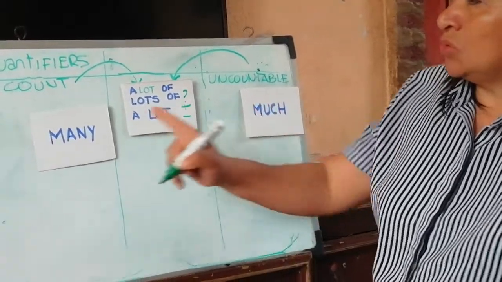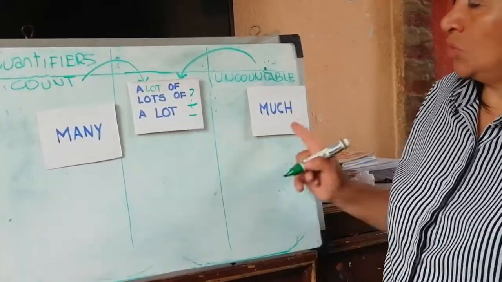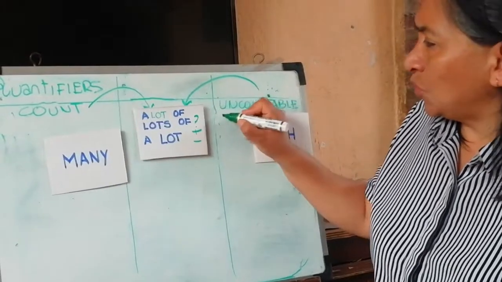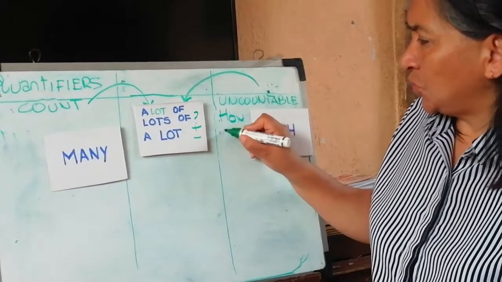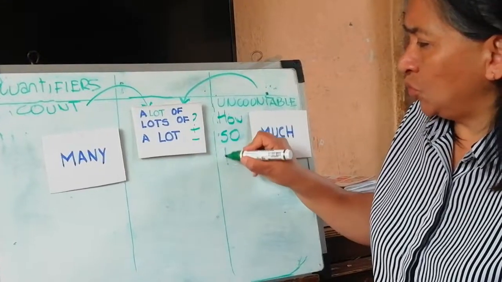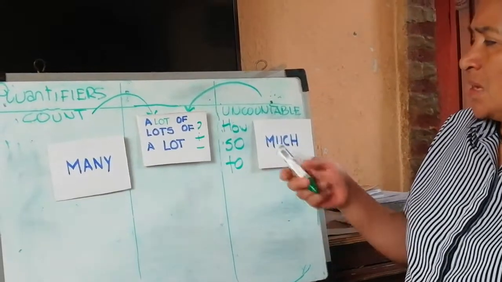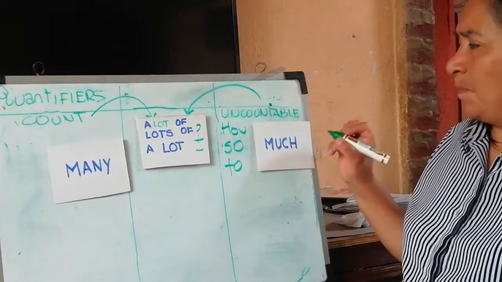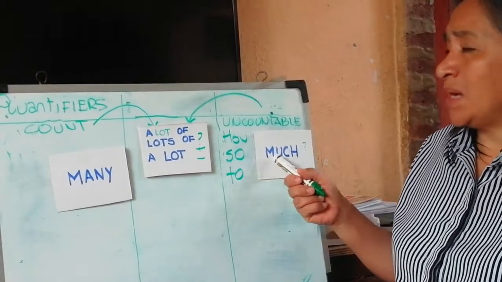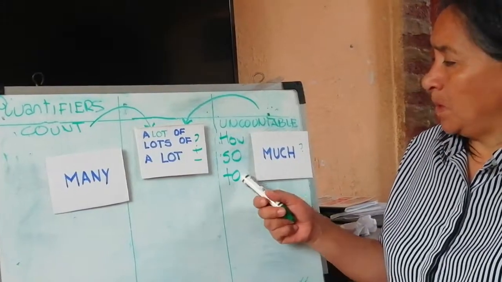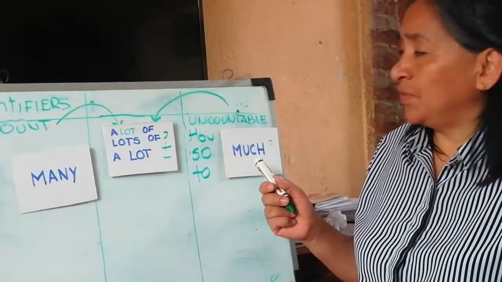We can use those quantifiers with both of them. We can use them with how, so, and too. Yes, how much? Question. ¿Cuánto? So much. Tanto. Too much. Demasiado.